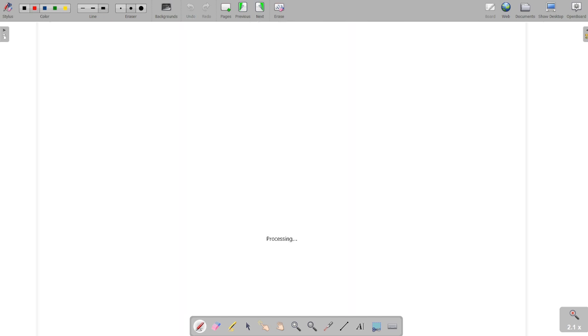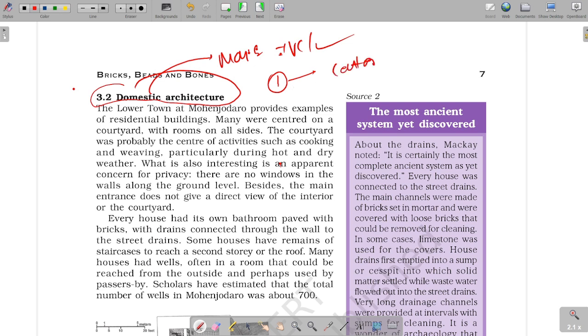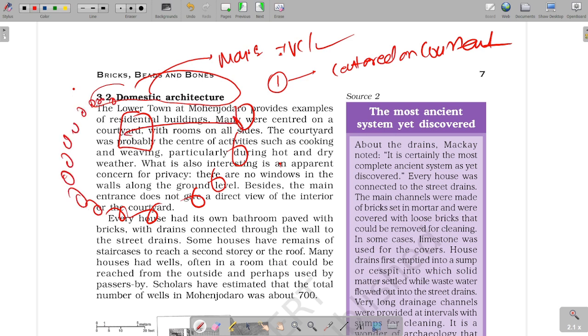Now, domestic architecture. Guys, this was the major highlight of the Harappan or Indus Valley civilization. The basic details are like this. Many residential buildings were centered on a courtyard. That is, this was the courtyard, and the residential buildings were built along it. This courtyard was a common place for cooking, weaving, etc. That is, important activities of the community took place here.